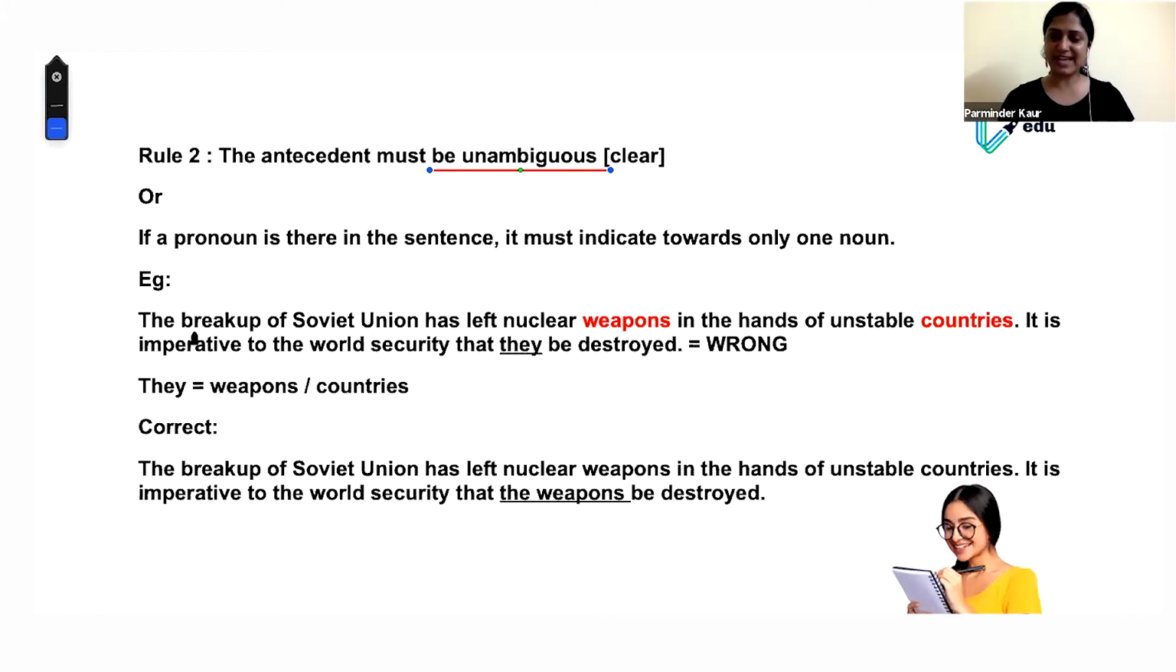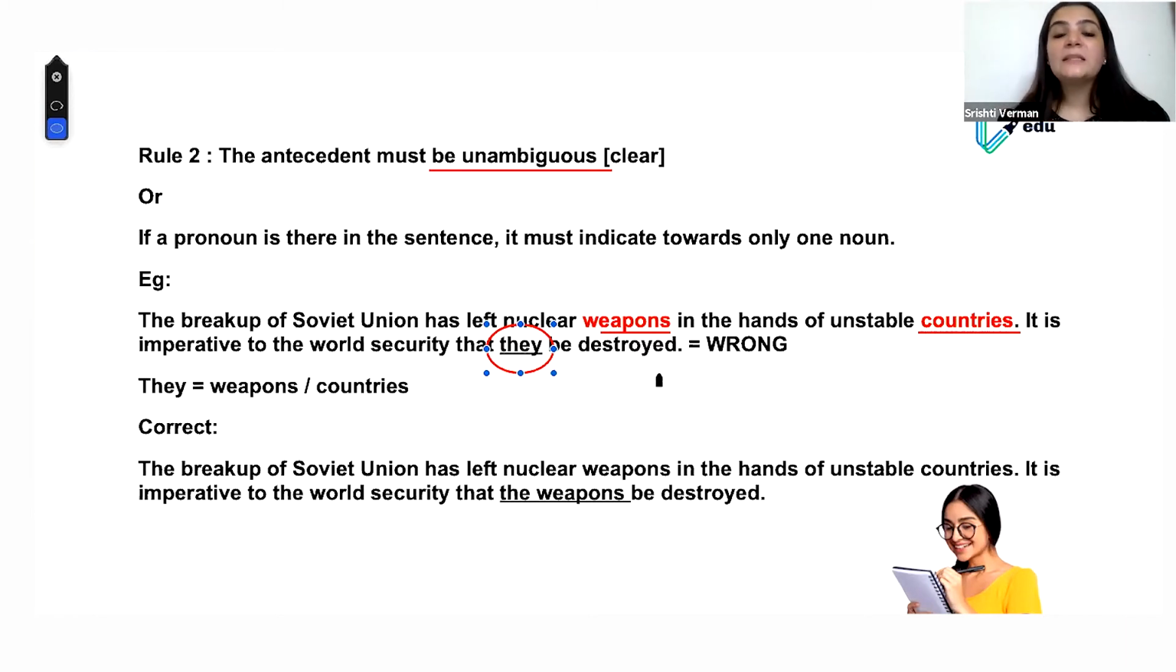So we'll read the example given by you. I really like it. It says: the breakup of the Soviet Union has left nuclear weapons in the hands of unstable countries. It is imperative to world security that they be destroyed. What is this they referring to now? If anybody is reading this, obviously we'll be destroying the weapons, we won't be destroying the countries. However, phonetically, it may even sound like it could refer to countries.